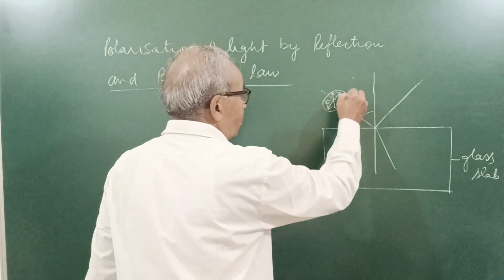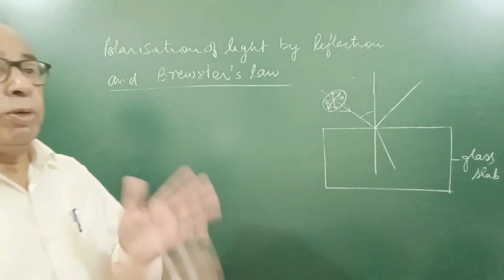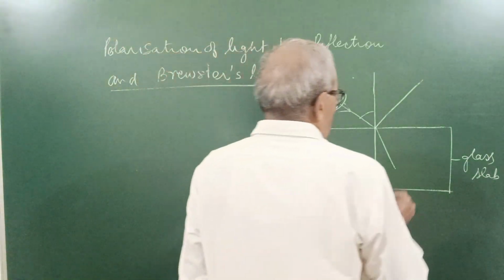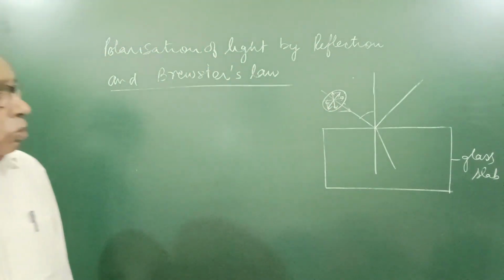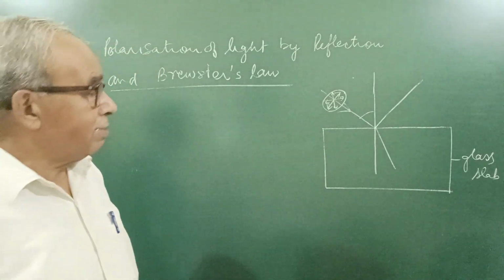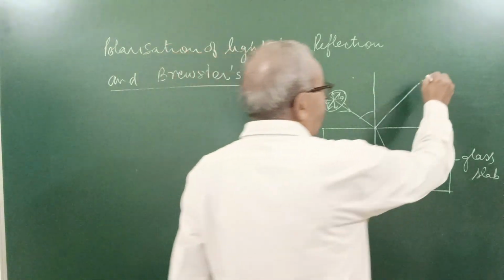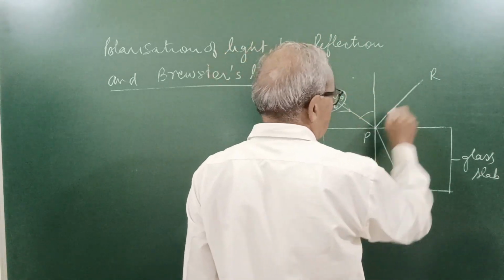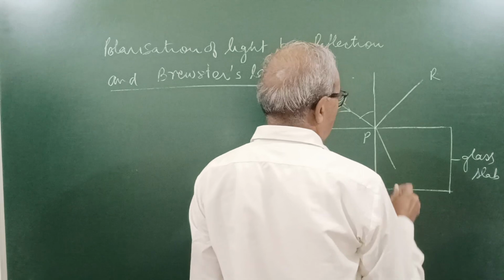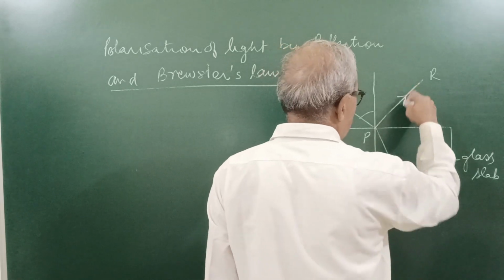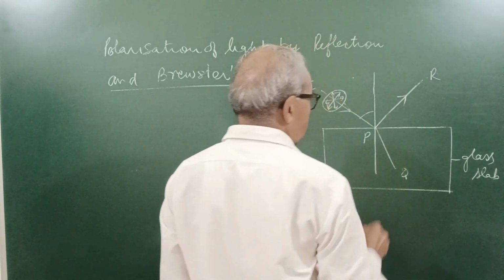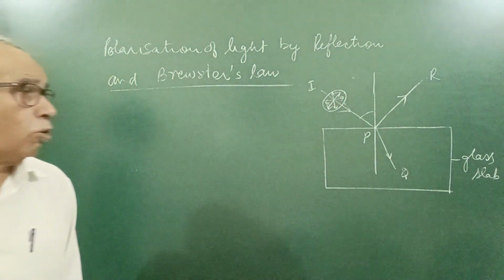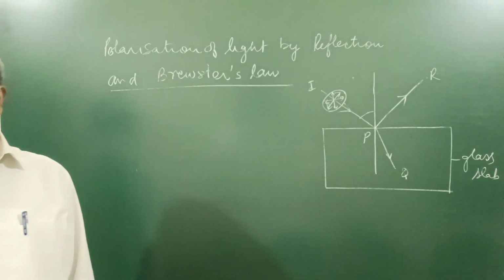I hope you have got my point. Vibration of electric field means the light wave, the electromagnetic wave. Incident ray IP, reflected ray PR and refracted ray PQ like this. The refracted and reflected both were noticed to be partially polarized.